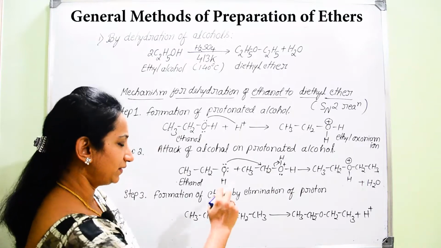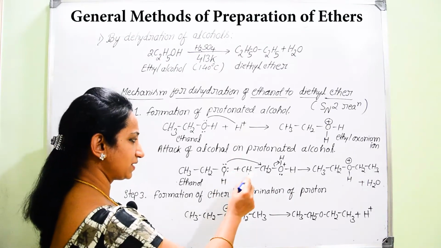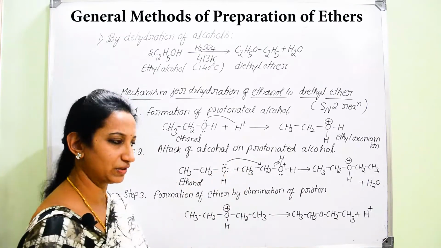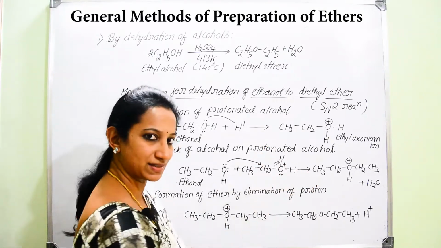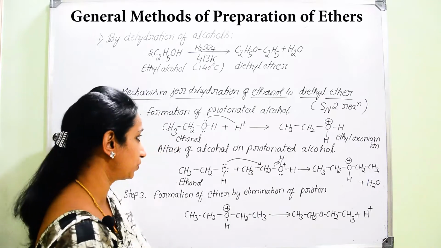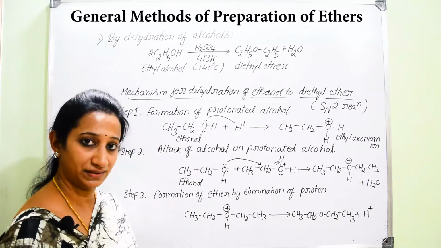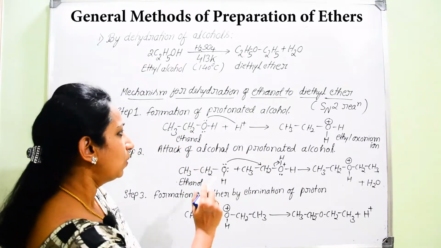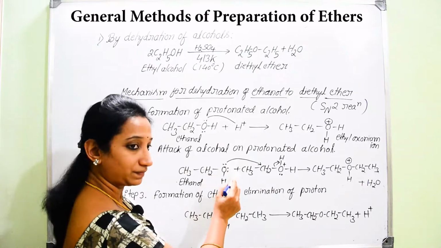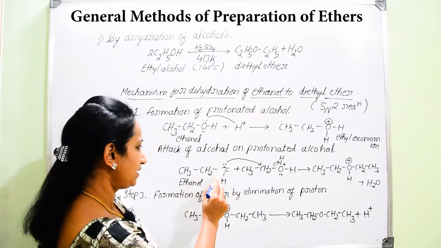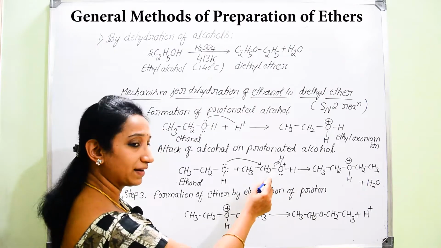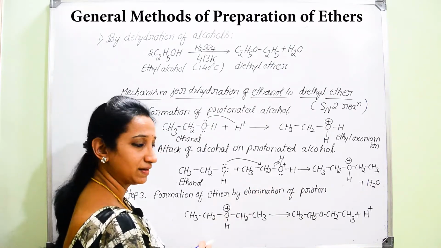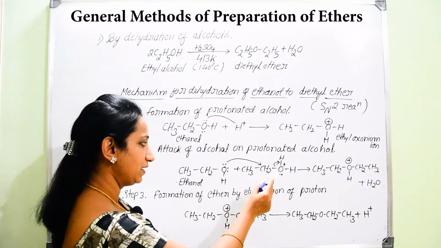Because of the involvement of another molecule, you will not go with the same second step as in the mechanism for the conversion of ethanol into ethene. There, dehydration was taking place in the conversion of ethanol into ethene.